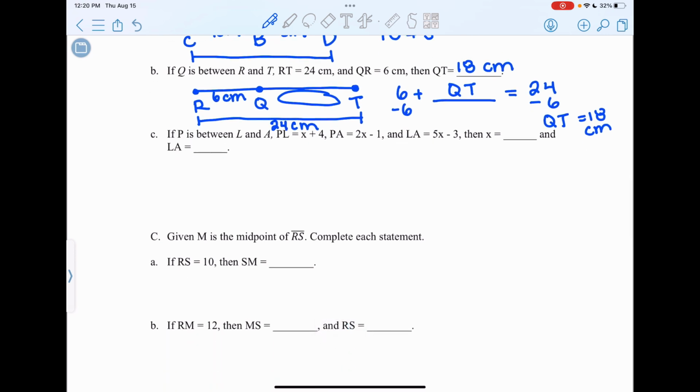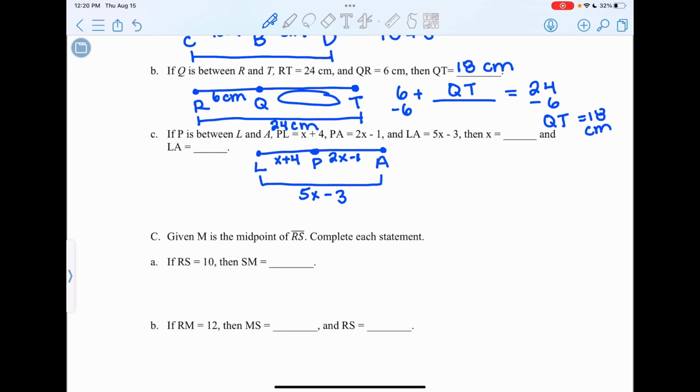And lastly, if P is between L and A, so I'm going to draw a segment LA and put P somewhere in between them. PL is equal to x plus 4. So that segment is represented by the expression x plus 4. PA is equal to 2x minus 1. And LA is equal to the expression 5x minus 3. The problem says that I need to find x, and then after finding x, find the measure of LA.